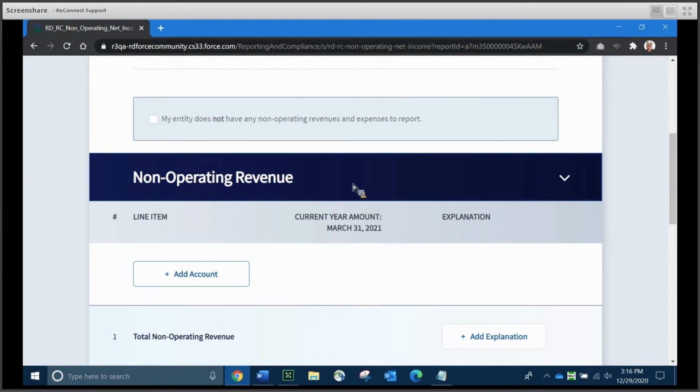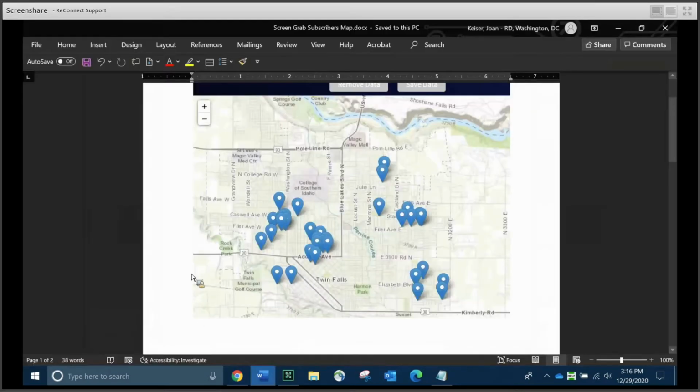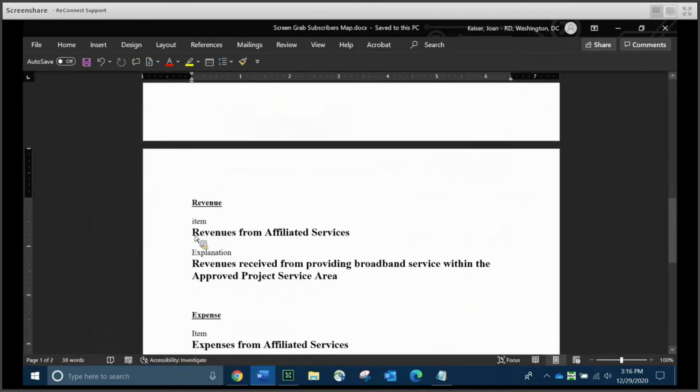Because these are items that are usually unique to entities, the system asks you to set up your accounts and provide dollar amounts and explanations for those accounts. So if we have an item of non-operating revenue, you want to click the Add Account button under the left-hand column called Line Item. So click Add Account, and you get a simple pop-up window asking you for an account name. Please provide a descriptive account name that is unique because you can only use it once, and also is going to give USDA a pretty good understanding of what you mean by this particular account.